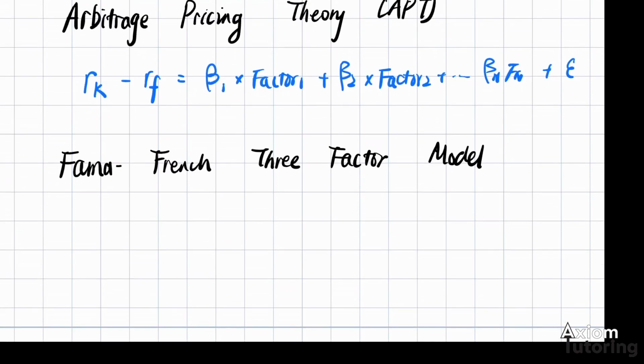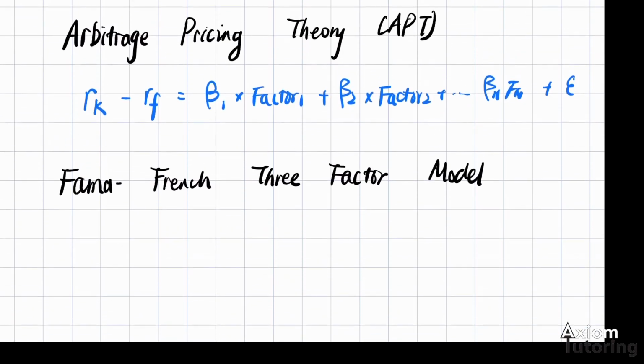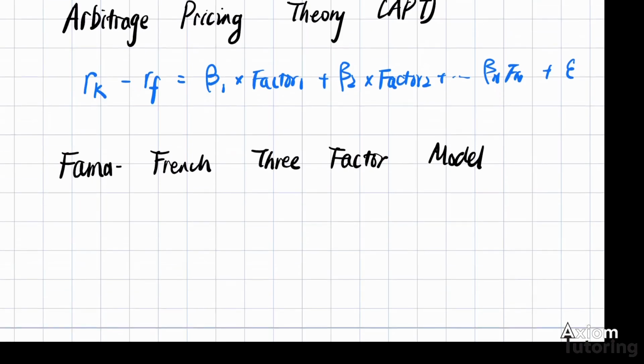And the third factor is called the book-to-market factor, or think of it as a growth factor. We have high book-to-market value firms and low book-to-market value firms. Recall our previous example from the stock part. When we're putting a price on a stock, we need its book value, its growth, and we have the Gordon growth model. So we can see there's a difference between the market value and the book value, right?